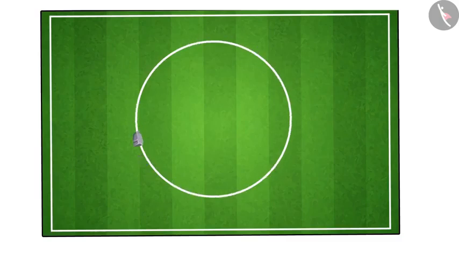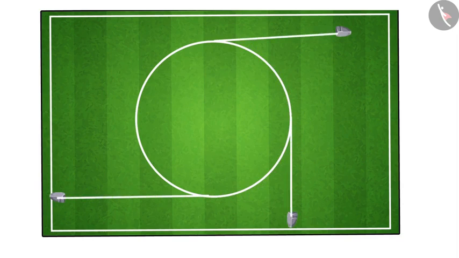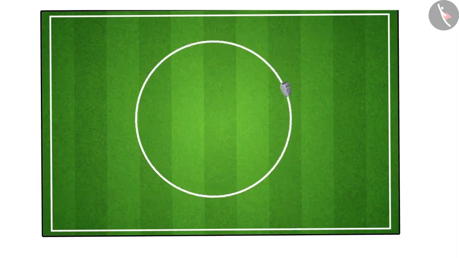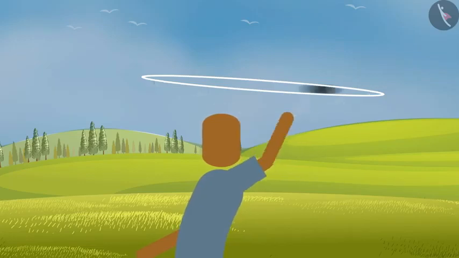Now, let's understand what was happening. Before the thread is released, the stone revolves in a circular path with a certain speed. The stone changes direction at every point. The change in direction of the stone occurs due to the change in its velocity, or acceleration. The force which maintains this acceleration and keeps the stone moving in a circular path acts towards the center.